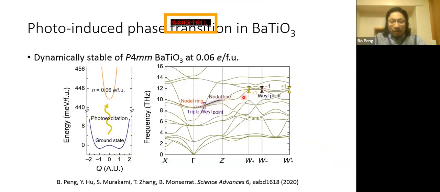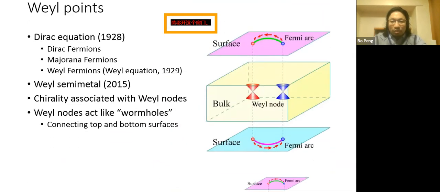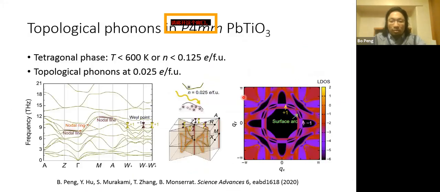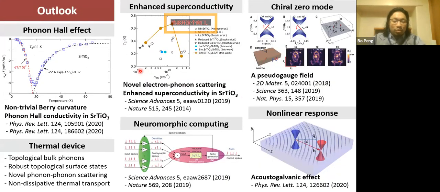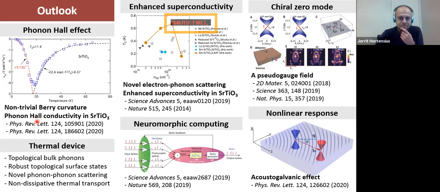And another point I want to mention is we can use some indirect way to make use of these topological features. For example, these topological features are related to non-trivial Berry curvature, which may have some phonon Hall conductivity effects. So we may observe certain transport properties using these topological features, although they are not at the gamma point. And there are also other ways to observe them rather than exciting the gamma point phonons. There's also EELS to see the zone boundary or the phonon dispersion directly. Okay, thank you. Yeah, thanks.